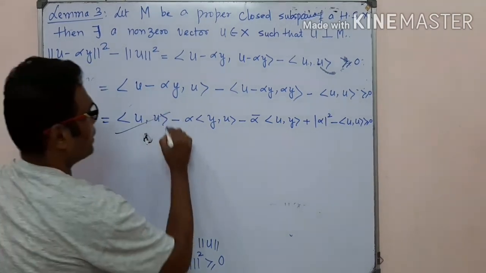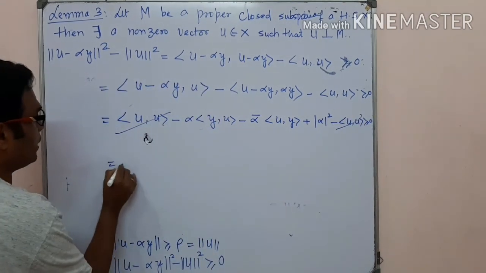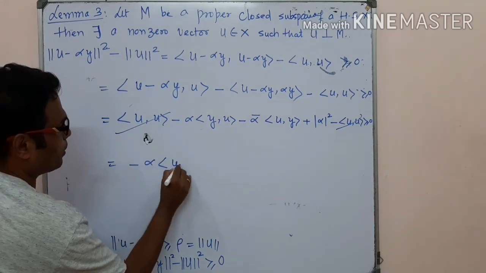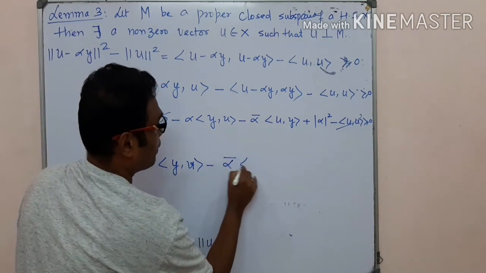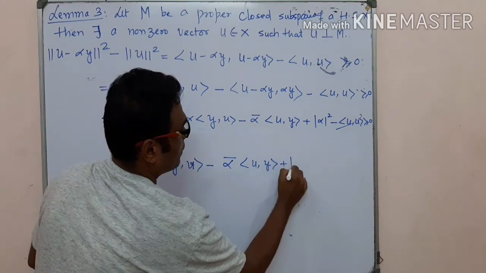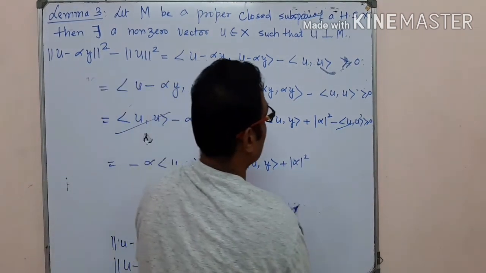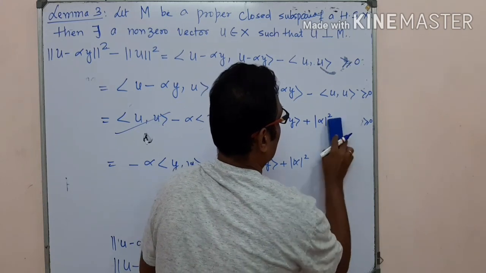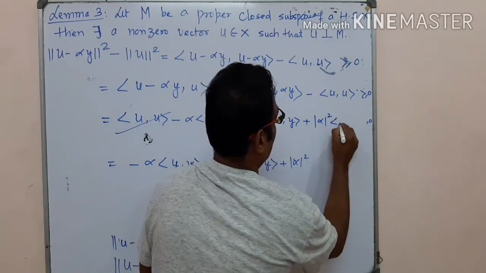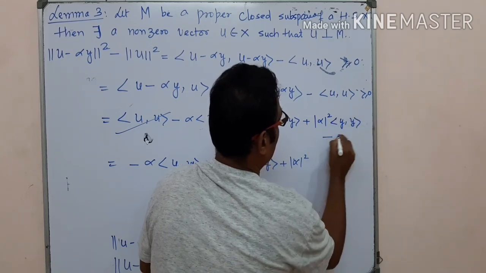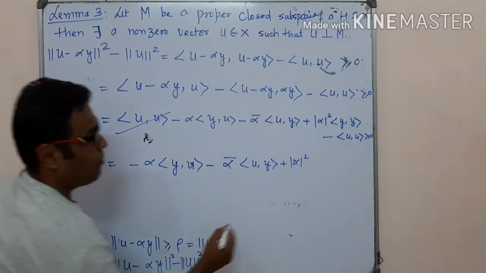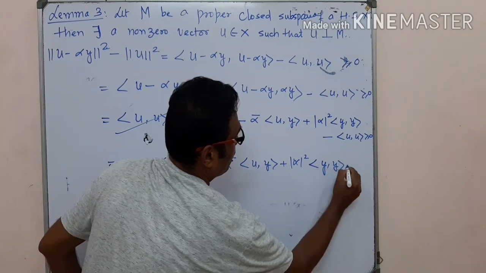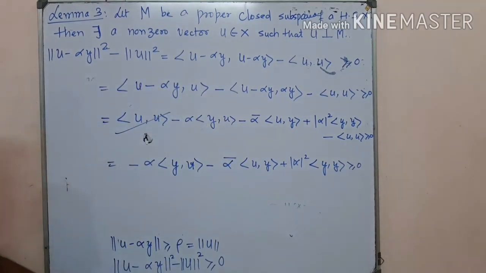Now this portion and this portion cancel out, then we have the result: minus alpha inner product of y comma u minus alpha bar inner product of u comma y plus modulus of alpha square, one term is missing here, just write down here, alpha square inner product of y comma y, which should be greater than 0. So this is y comma y, it should be greater than 0 here. Okay. Now we substitute here.